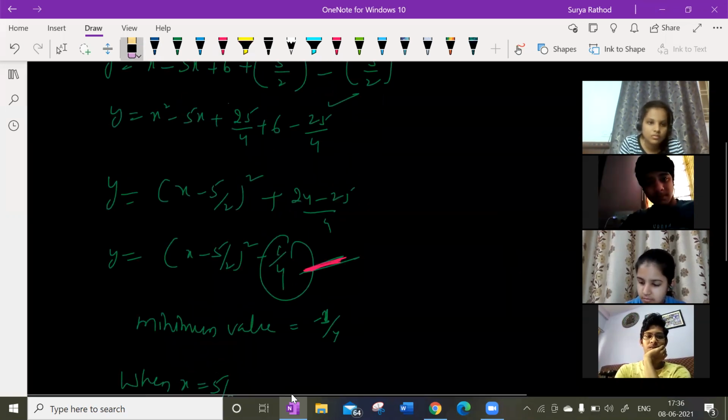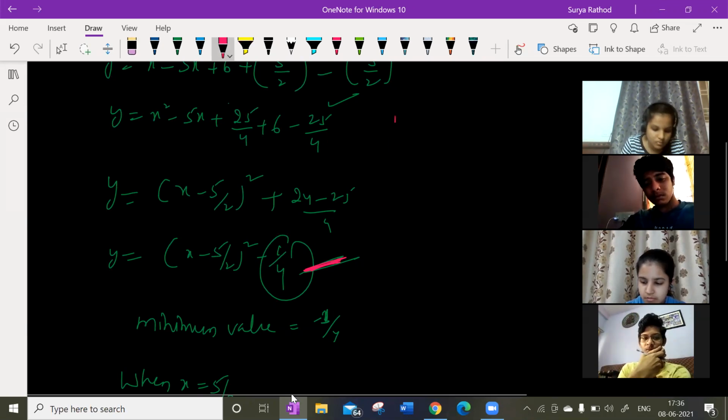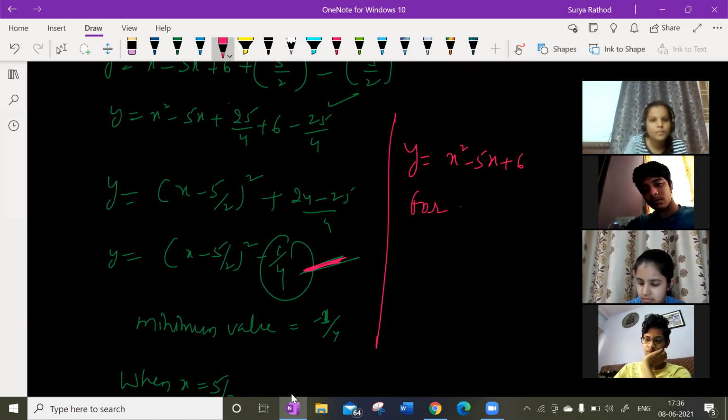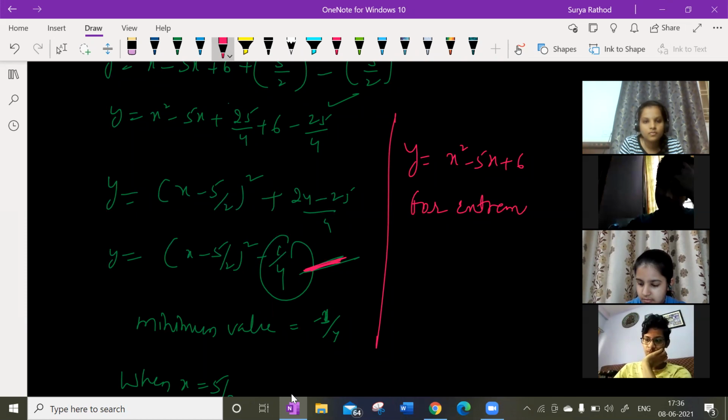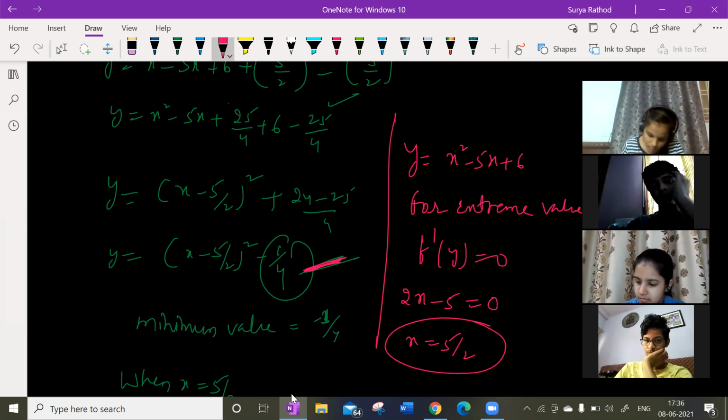And if you do not know this, look at this here. You can solve by using the differentiation method. Let me tell you how. So y is equal to x square minus 5x plus 6, given. For the extreme value, you have to find f dash of y is equal to 0. F dash means 2x minus 5 is equal to 0. So x is equal to 5 by 2, I am getting, right?